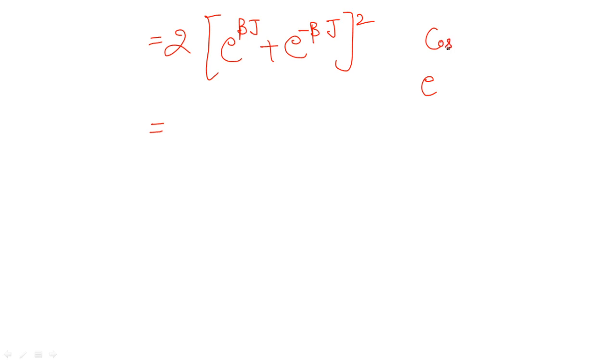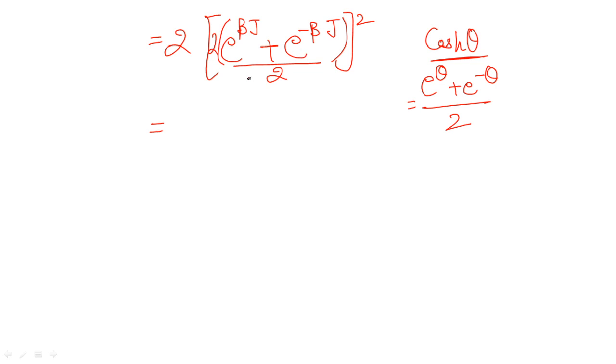So you need to know cos hyperbolic theta is e to the power theta plus e to the power minus theta upon 2. This is the value for cos hyperbolic theta. Next point, if I divide by 2 square, because the square is already there, I will multiply it with 2 square. Done. So let me just write 2 here instead of writing it outside. So this will be what? It's going to give you the form 2 into 2 cos hyperbolic beta j.